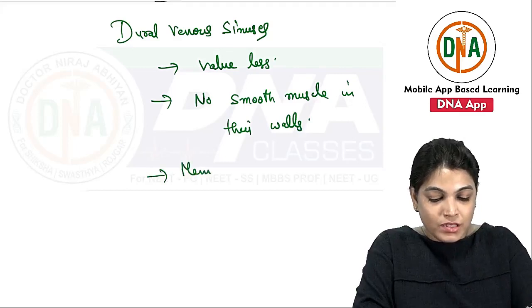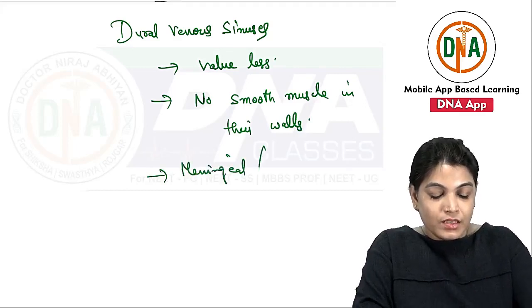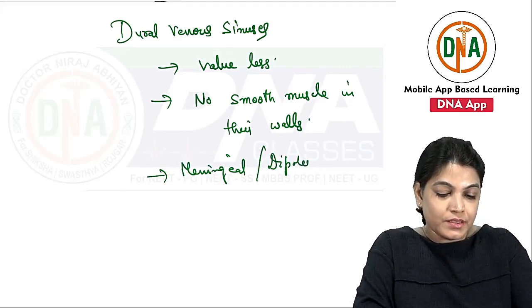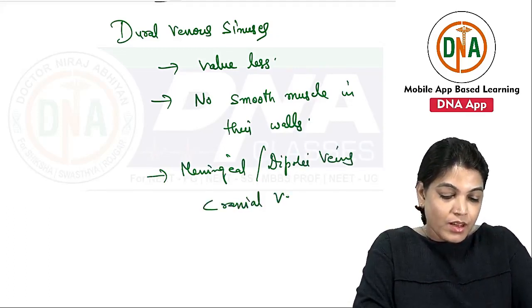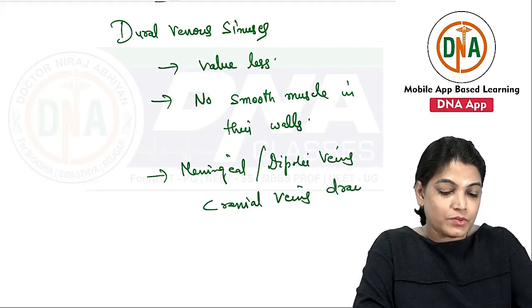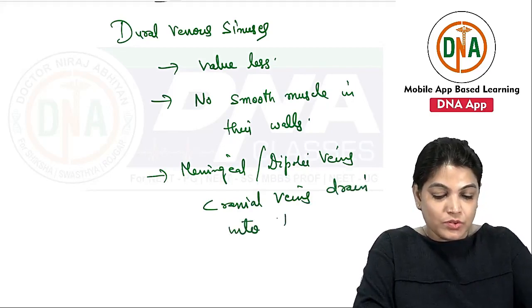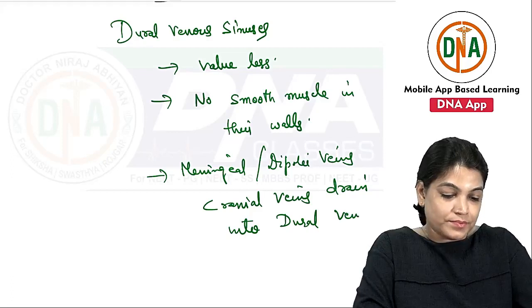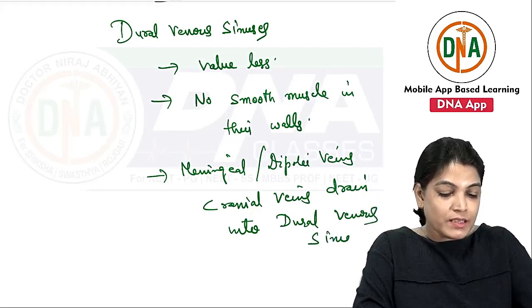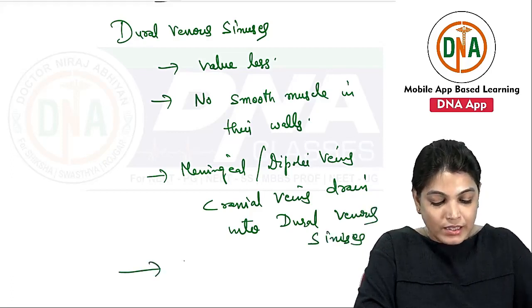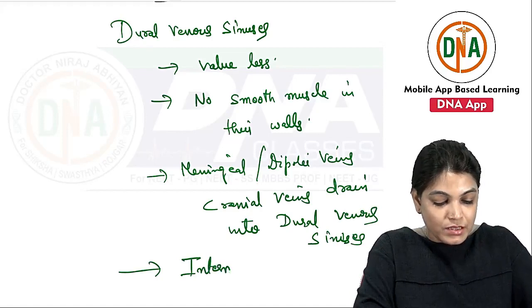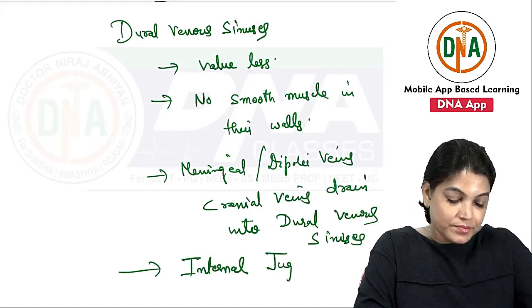Now the meningeal veins, diploic veins and cranial veins all drain into the dural venous sinuses. Another important aspect is that all these sinuses ultimately drain into the internal jugular vein.